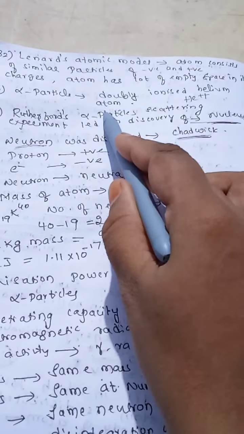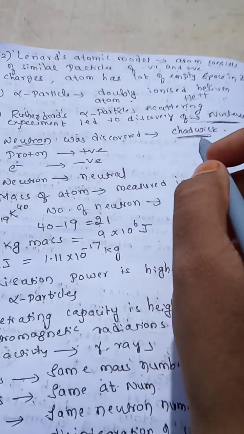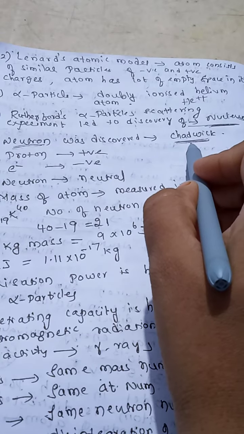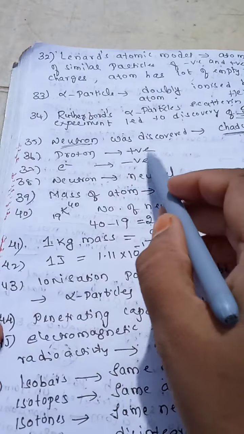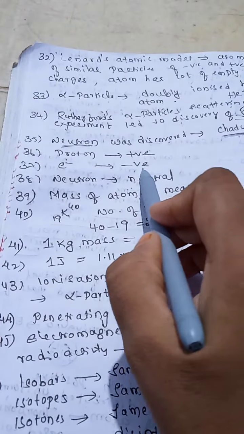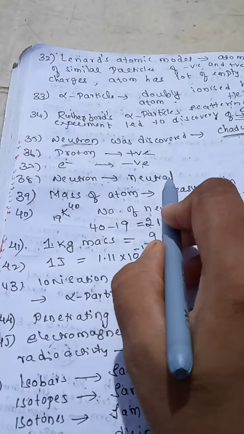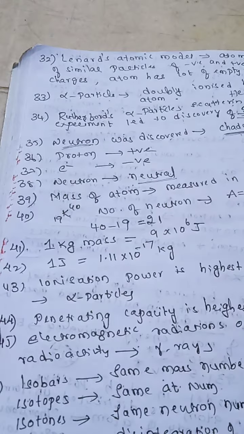Who discovered the nucleus? Rutherford. Who discovered the electron? J.J. Thomson. And next, who discovered the neutron? Chadwick. The charge of a proton is positive. The charge of an electron is negative. The neutron does not have any charge; it is neutral, chargeless.